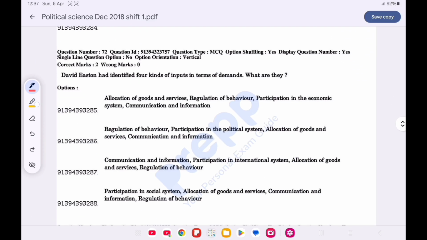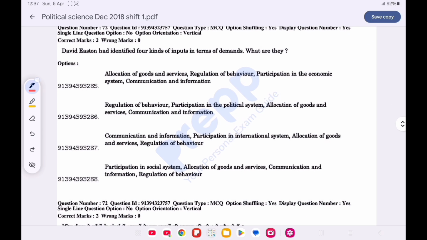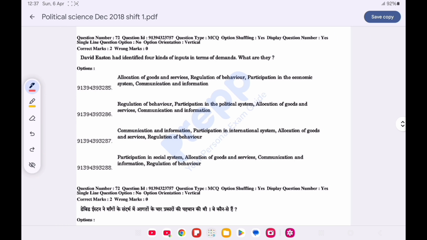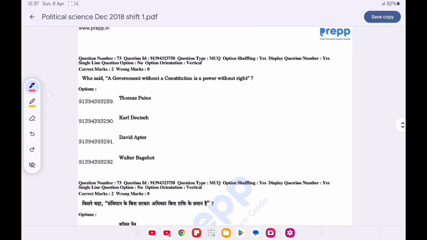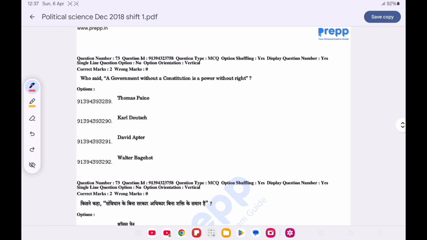Question number 72. David Easton has identified 4 kinds of input in terms of the demand. What are they? Choose the correct answer. Option B is correct. Regulation of behavior, participation in the political system, allocation of goods and services, communication and information. Now question number 73. Who said a government without consent is a power without right? Option A is correct, Thomas Paine.